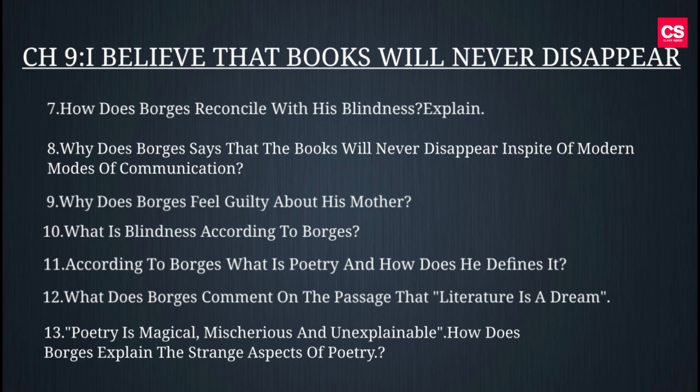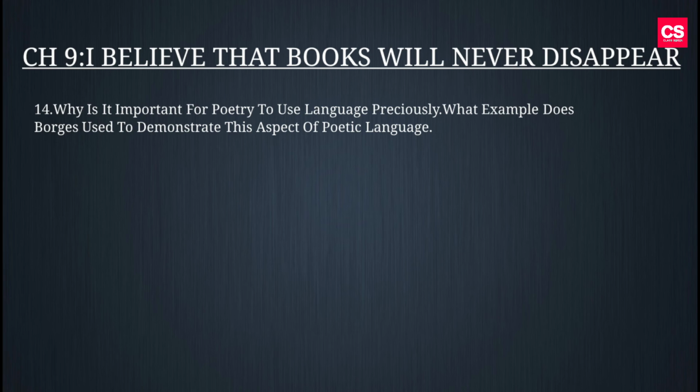13th question, poetry is magical, mysterious and unexplainable. How does Borges explain the strange aspects of poetry? 14th question, why is it important for poetry to use language precisely? What example does Borges use to demonstrate this aspect of poetic language?